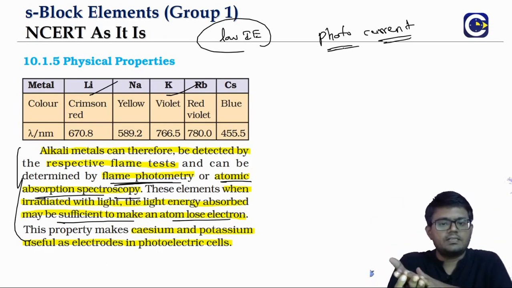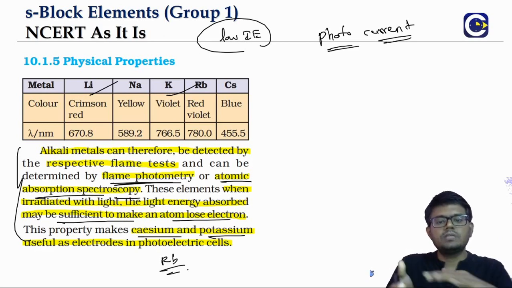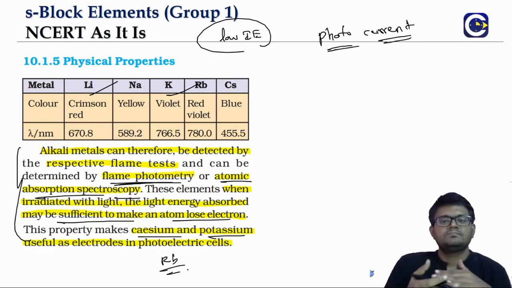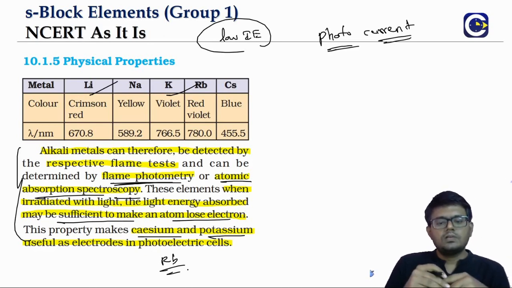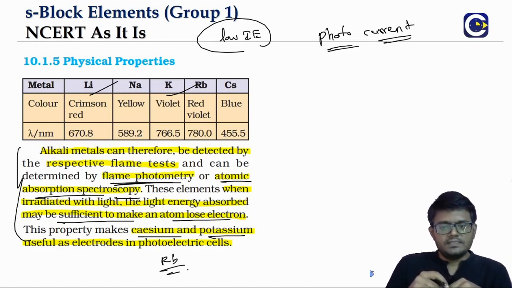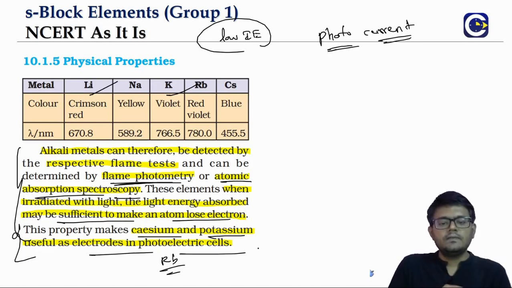When light is incident on a metal surface, typically cesium, potassium, or rubidium, they can be used as the electrodes of photoelectric cells. This means when light is falling on them, the energy of the radiation will be sufficient for removing the electrons from the metal surface. That is what makes cesium and rubidium useful in designing photoelectric cells. We will see this also in one of the uses of these metals. So this is about the flame test and the use of these alkali metals in photoelectric cells.